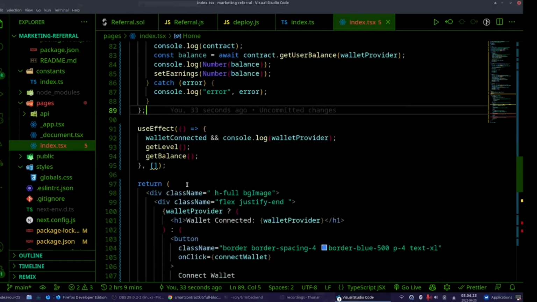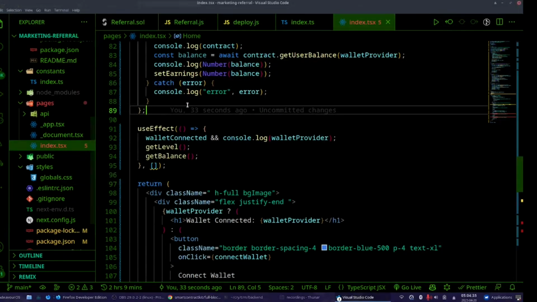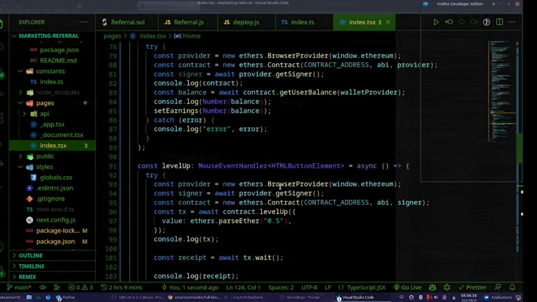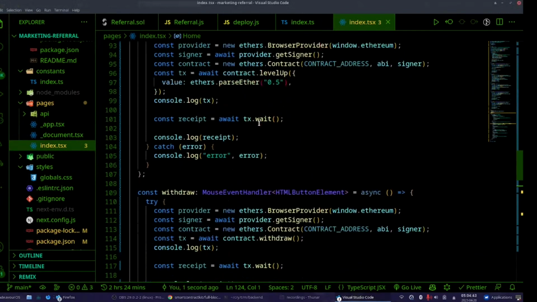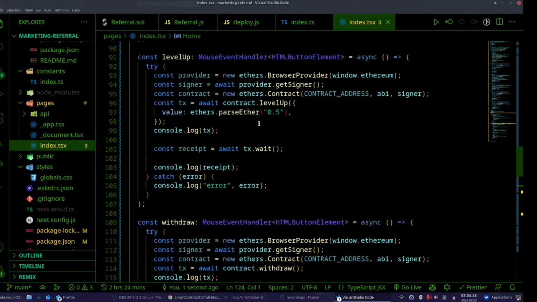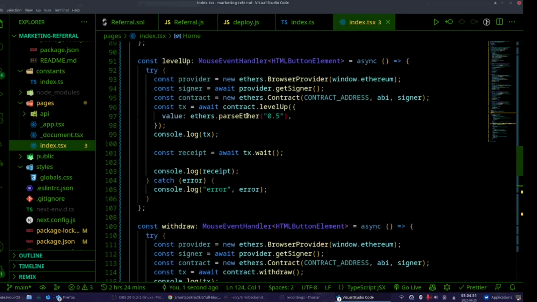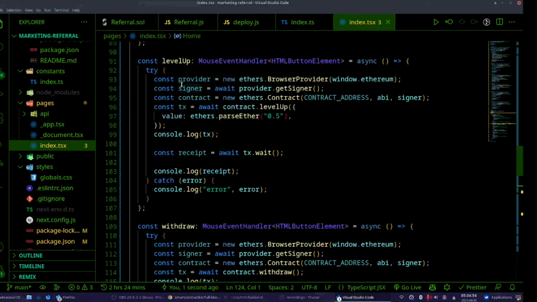I'm calling the get user balance function, and I'm setting earnings. In use effect I'm calling them. Now I will have to put two more functions, which are level up. Again, in both of them we have to define the type. Level up function and withdraw function. In level up function we need signer because we are changing the state of the blockchain. Provider, signer, contract. This is the same, you know, we are repeating ourselves. We should get these each and every time.